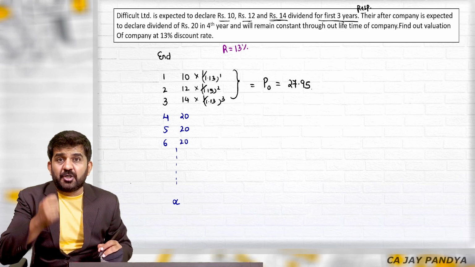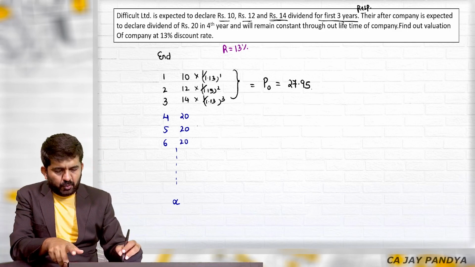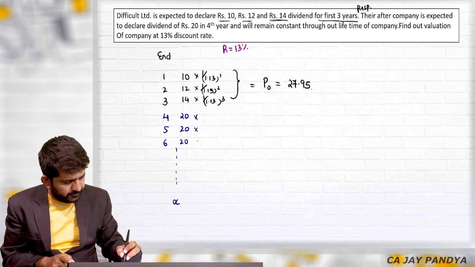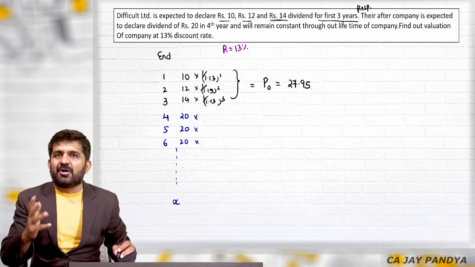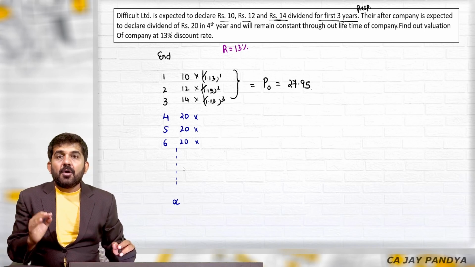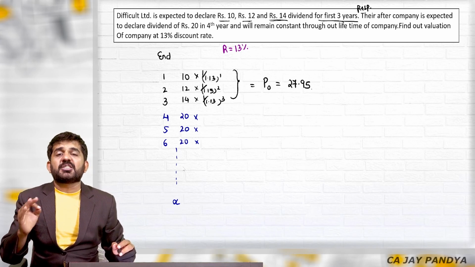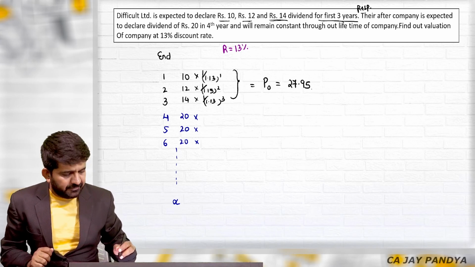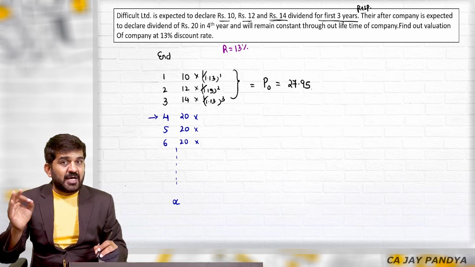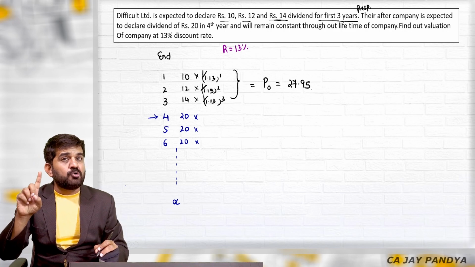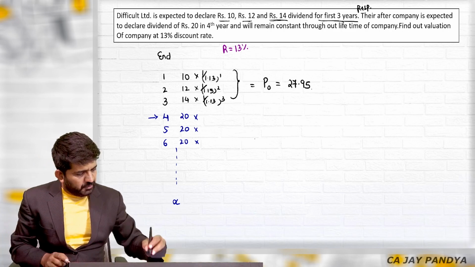What is the difficult portion is this blue color part. This is infinite cash flow without growth. Agreed. But this cash flow is not starting from first year. It is starting from fourth year. And our formula says that cash flow amount should be of first year. See what is written?